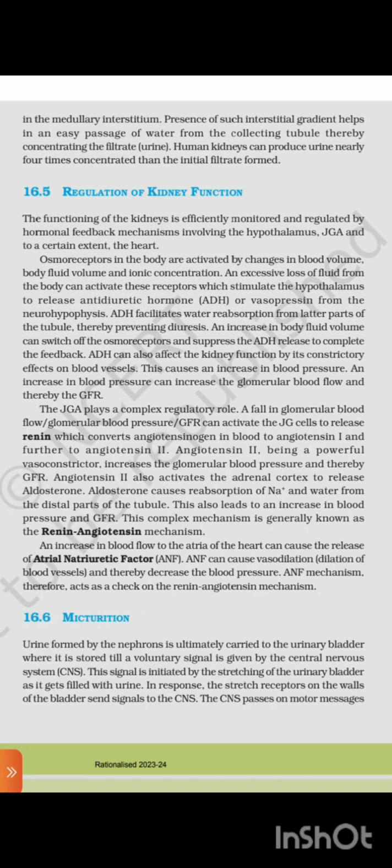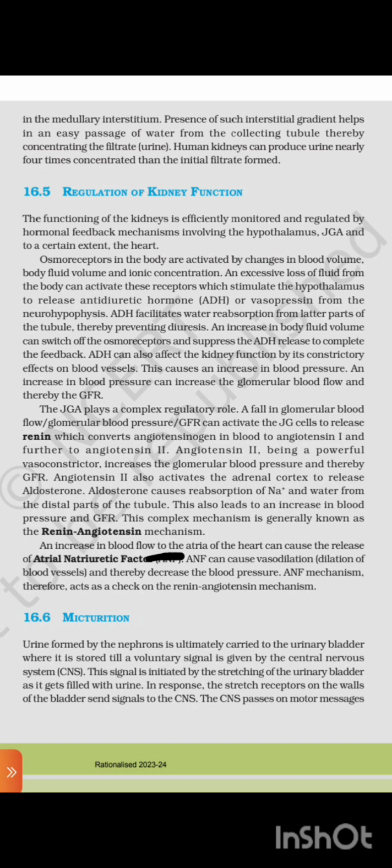Angiotensin II also activates the adrenal cortex to release aldosterone. Aldosterone causes reabsorption of sodium and water from the distal part of the tubule. This also leads to an increase in blood pressure and GFR. This complex mechanism is generally known as the renin-angiotensin mechanism.